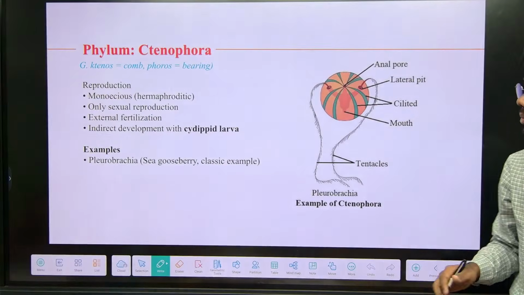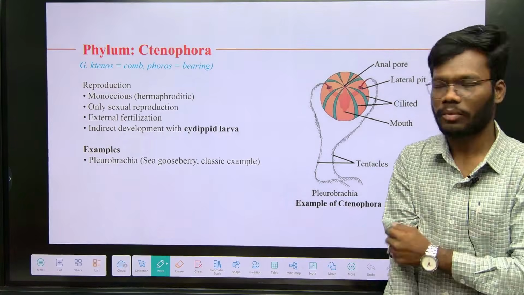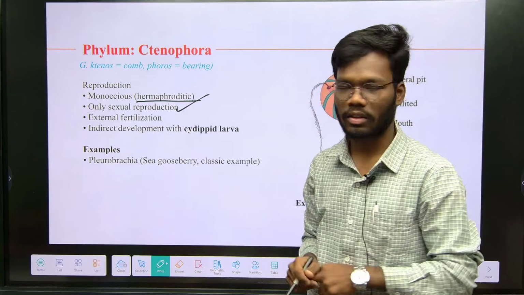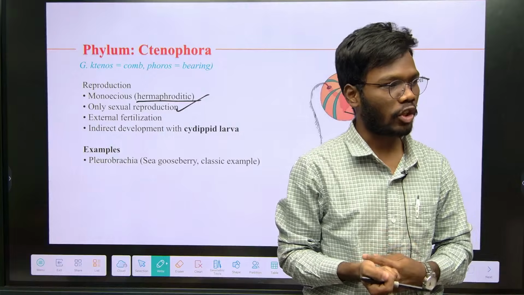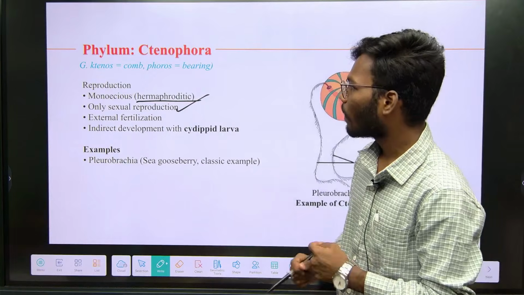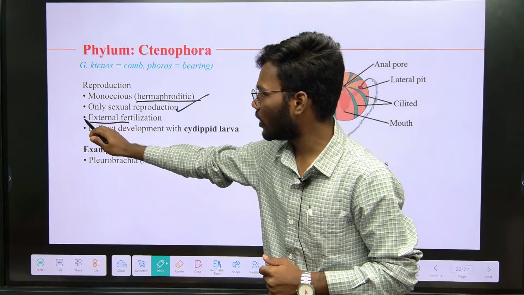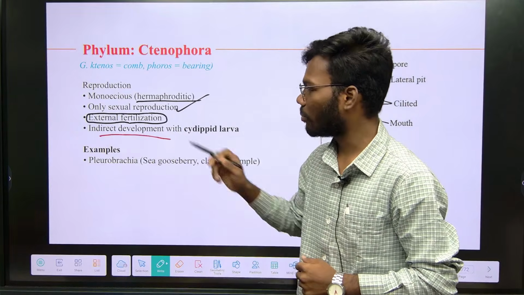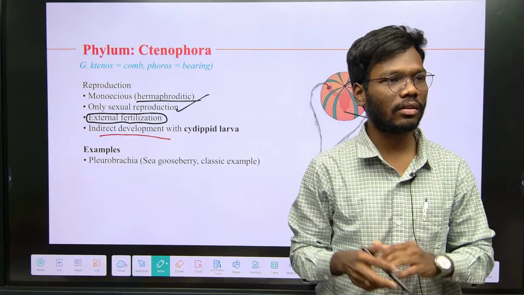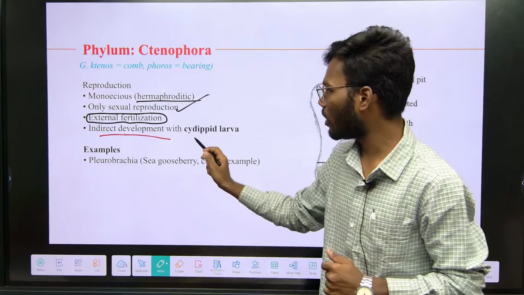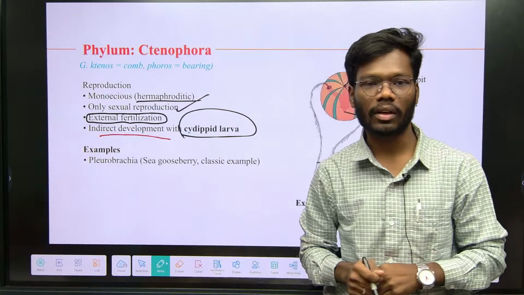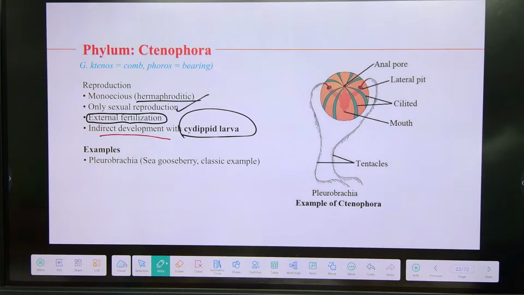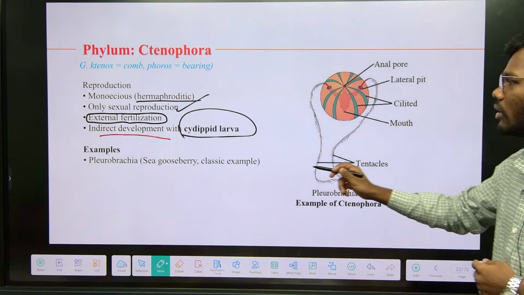Another thing, coming to reproduction. They are hermaphrodite, and only sexual reproduction is there, whereas in Porifera sexual and asexual both are there. It is external fertilization, remember, and also indirect development. Indirect development means there are some larval stages. The larva here is the cydippid larva, right? In Porifera we have amphiblastula and parenchymula larva. In Ctenophora we have cydippid larva.